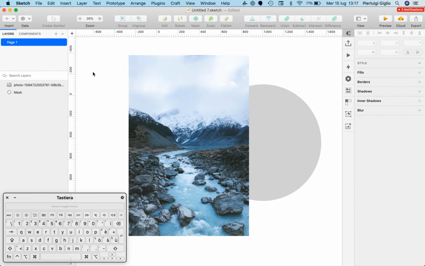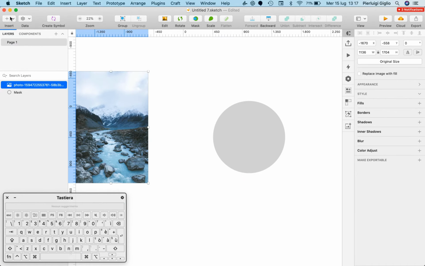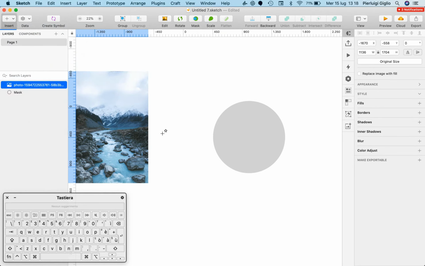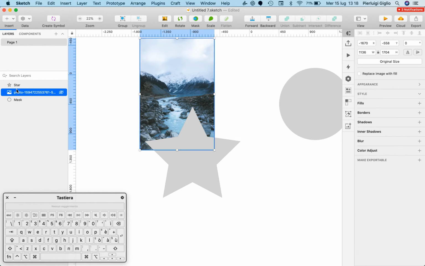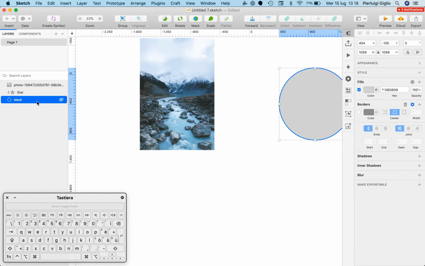Now, this is something which, again, can be quite useful, and you can apply it to pretty much any type of shape inside of Sketch. So even if I have a star shape and I put the photo above again, as you can see, actually when you name a layer mask, it's going to be an issue.